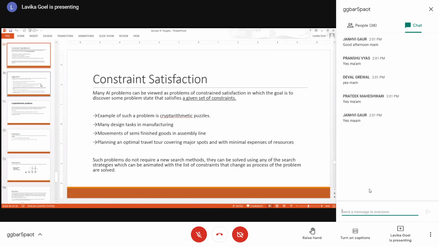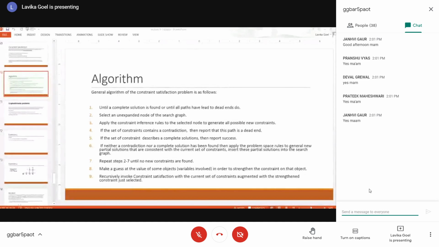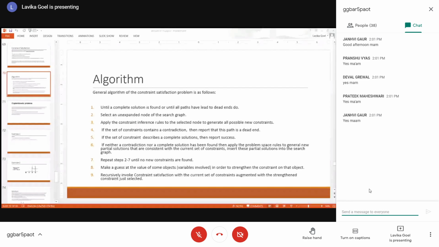So this is the algorithm for the constraint satisfaction problem. Until a complete solution is found or until all paths have led to dead ends, you select a node of the search graph and apply the constraint inference rules to that node to generate the possible new constraints. So every time, from a particular node of the tree, you are trying to generate the constraints which are possible.